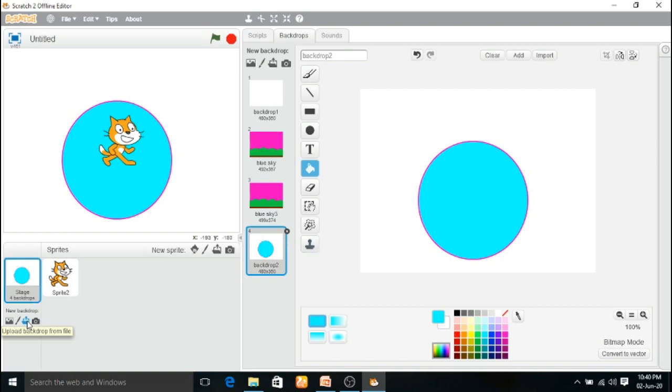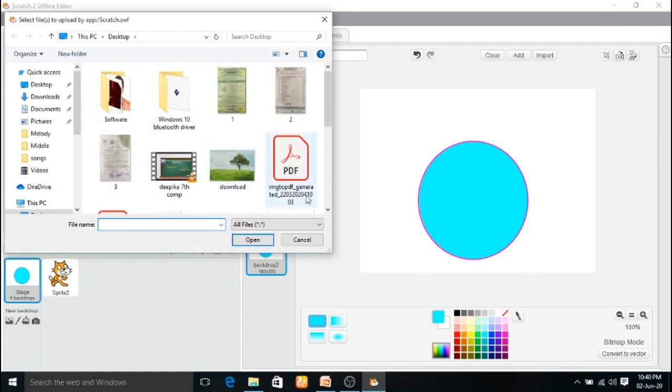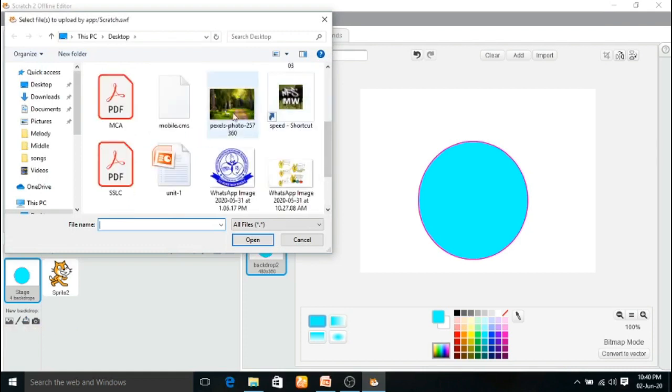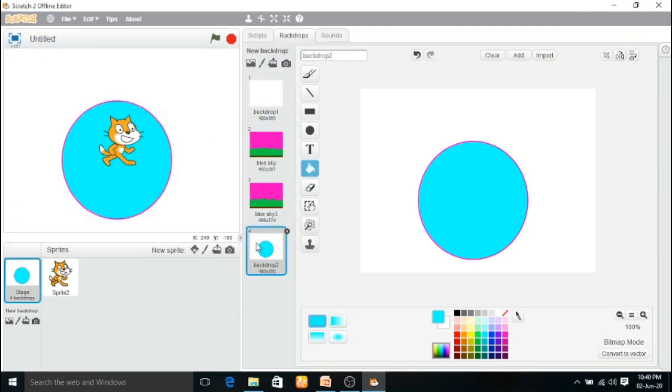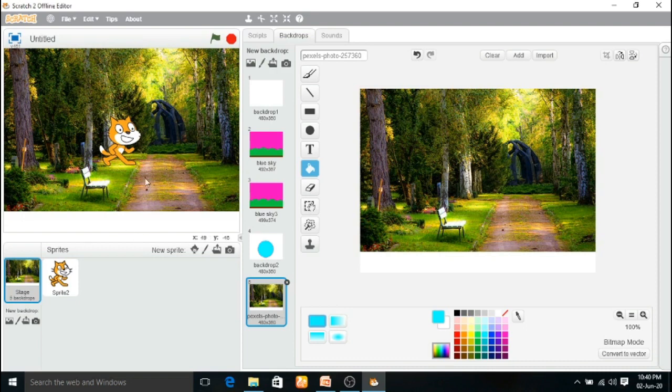The third one, upload backdrop from file. Take any picture from your desktop or your PC. Now that particular backdrop will appear. The last one is new backdrop from camera. So you have to click the particular icon, take your picture and upload that particular picture as your backdrop.